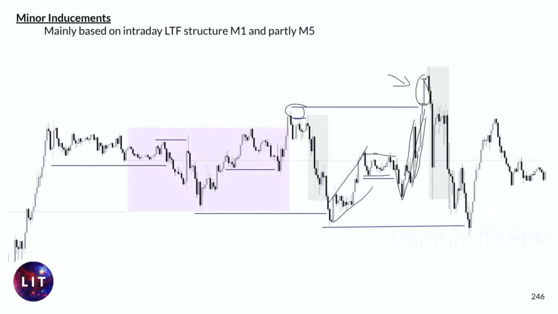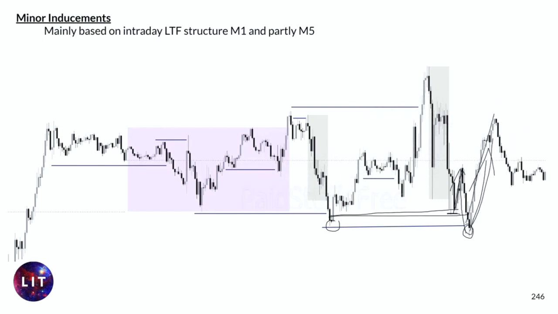We will call it vector later on, and of course we will teach you exactly what that means. After that, even this structure is getting induced once more, building up the liquidity first, giving a false pullback, becoming a smart money trap, giving the false reaction, and then the final inducement, and after that the pullback area to finish the day off. So that's how you identify minor inducements, just by these little intraday plays.